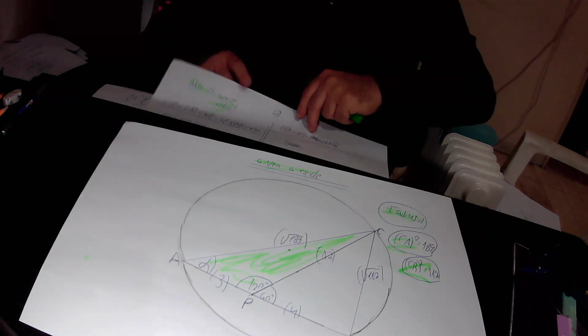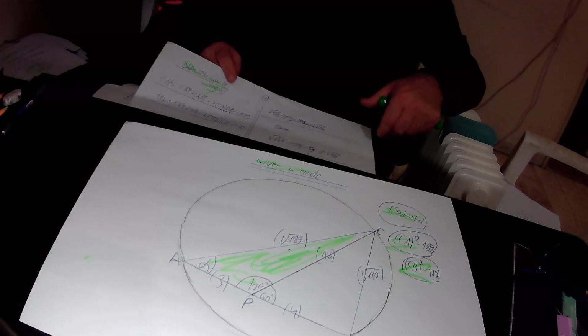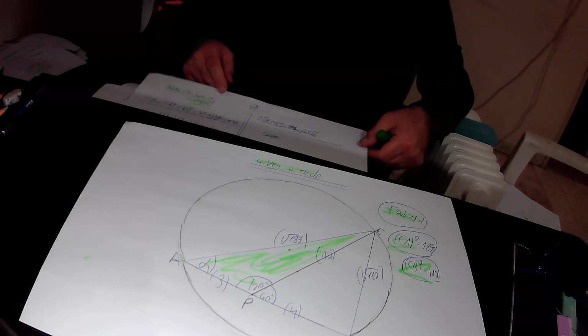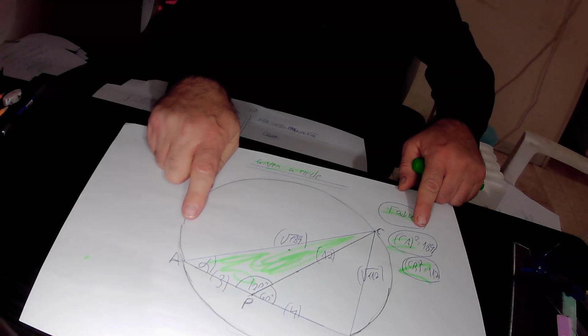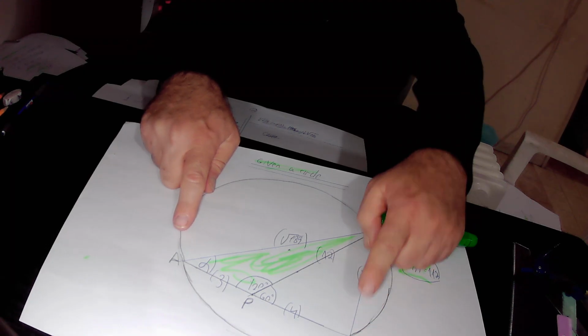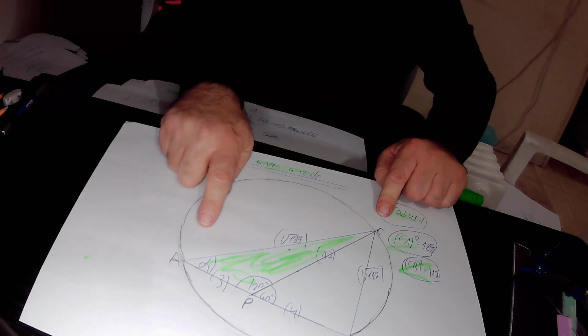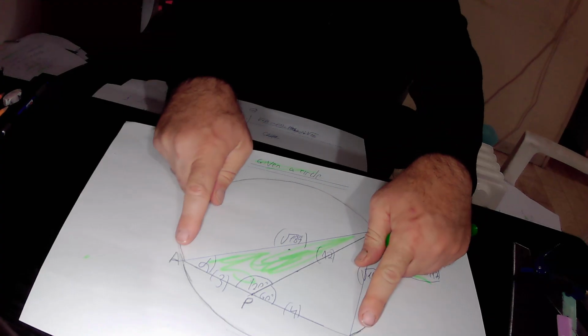We already found that CB squared equals 112, and it equals CA squared, which is 189, plus AB squared. AB is 3 plus 4, that is 7, therefore AB squared is 7 squared, that is 49, minus 2 times CA, which is the square root of 189, times AB, which is 7.